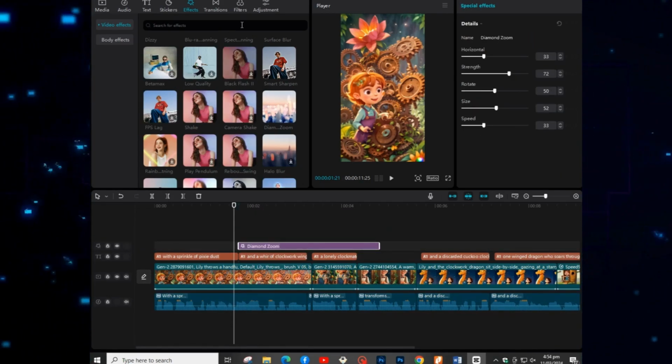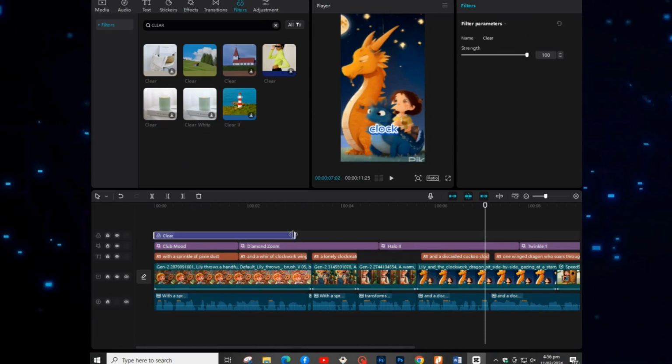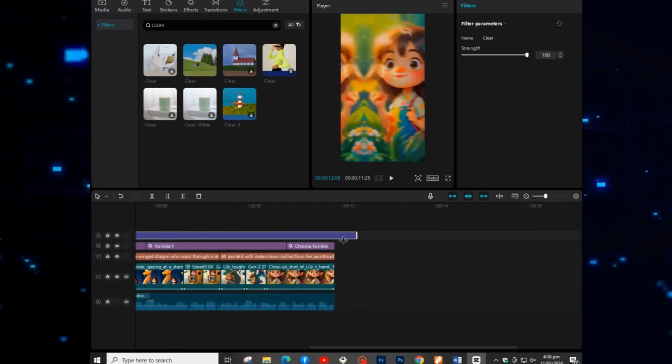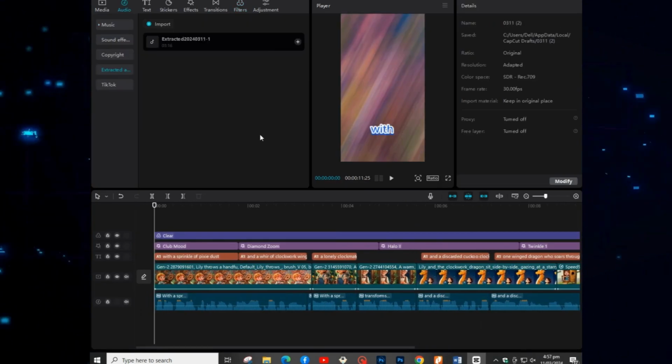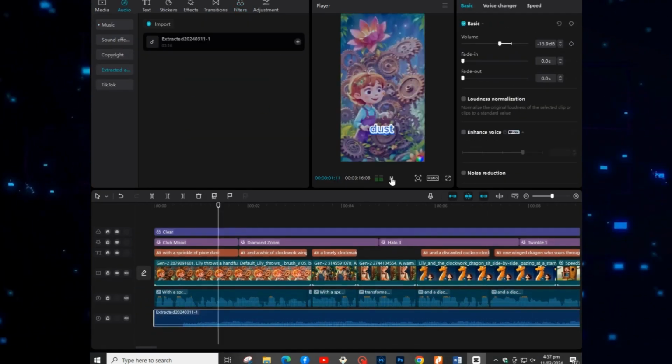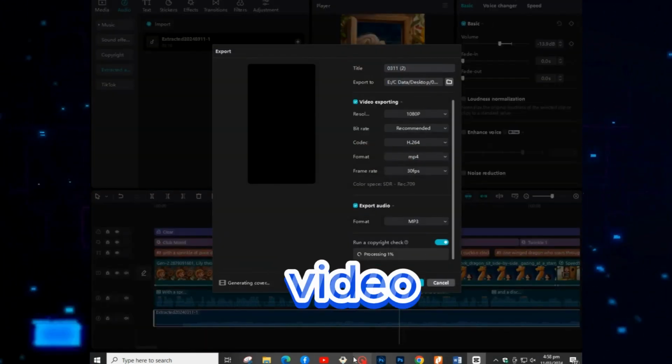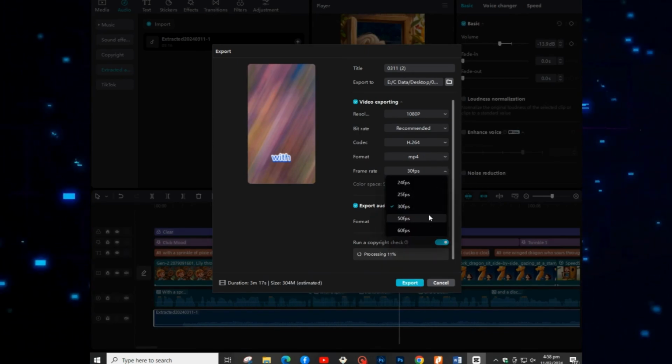Now go to filter and choose a clear effect, and add this effect to the whole video so it will enhance the quality of your video. As the last step, add your background music and make sure to decrease the volume. Now our video is ready. Let's click on export, choose 60 FPS and export this to your computer.